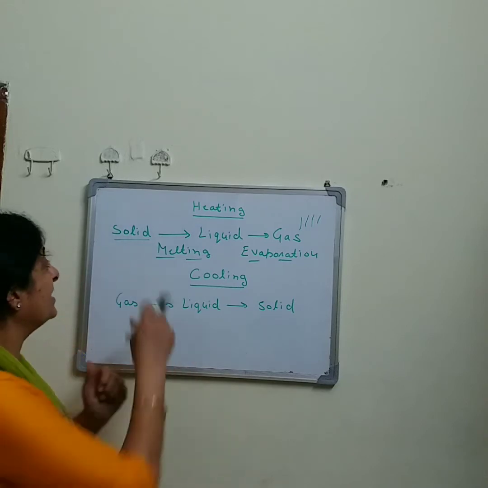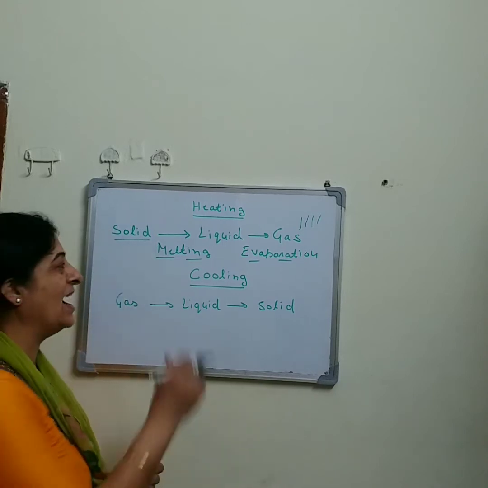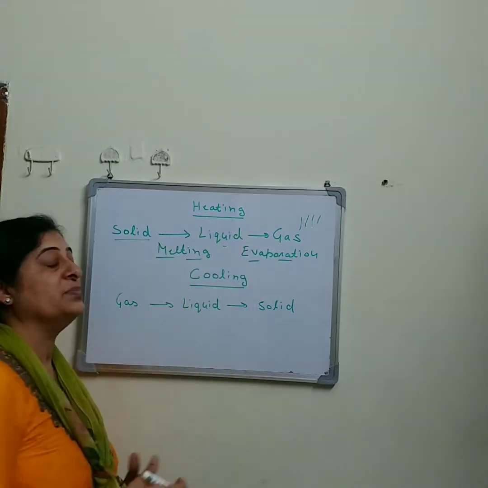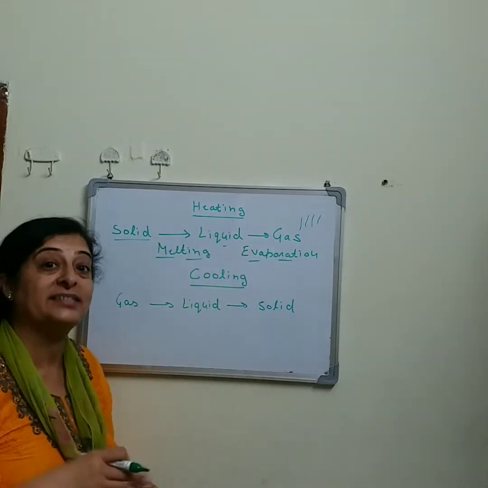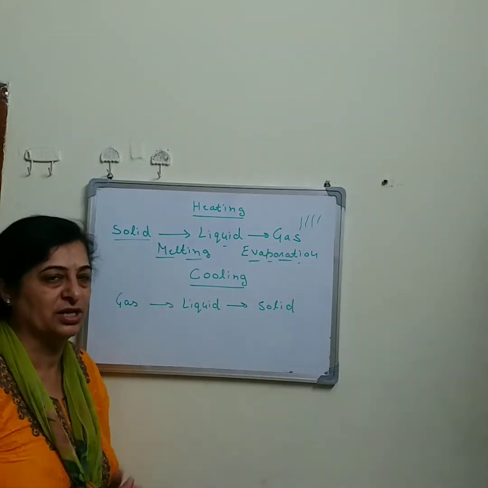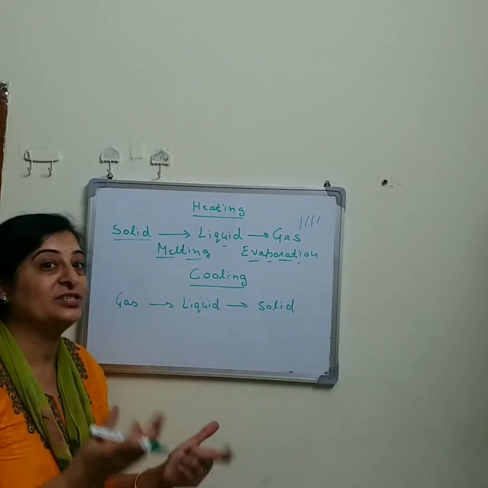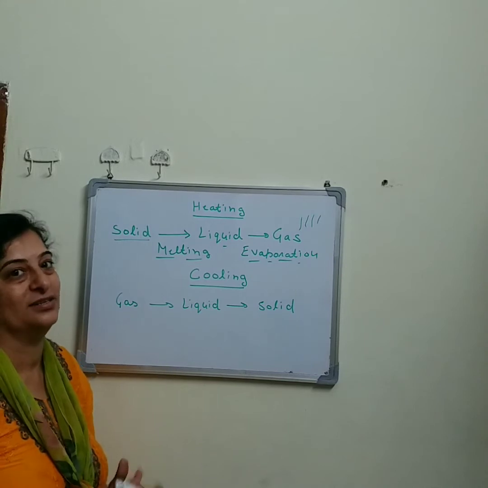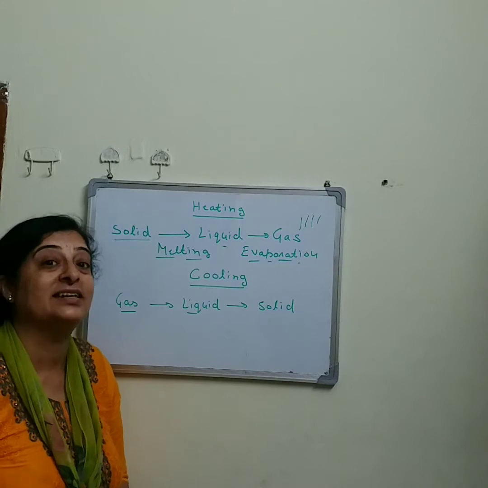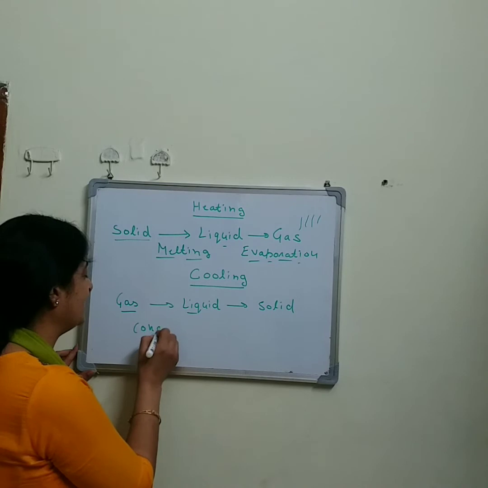So you can see a solid can be easily converted into liquid, and this process is known as melting, and the liquid can be easily converted into its gaseous form, and this process is known as evaporation. Now cooling also helps us to convert different forms of matter. For example, we can easily convert a gas into its liquid state, and this process is known as condensation.